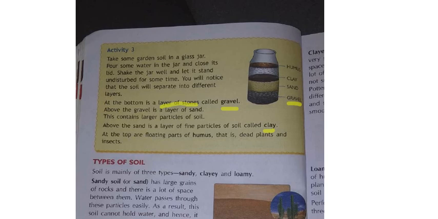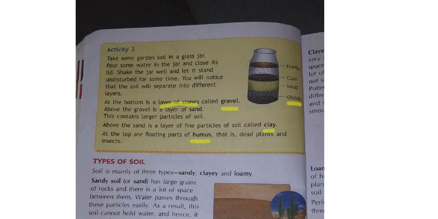You can see water is there. Next after water, at the top are floating parts of humus, that is dead plants and insects. Okay, what is the top part now? Humus. I told you already about humus. Humus means whatever plants and animals are dead, they get mixed with the soil and come floating on the upper layer of the water. So these are the different parts of the soil.